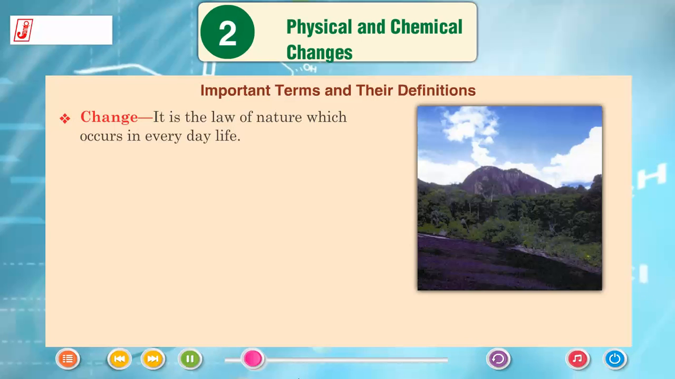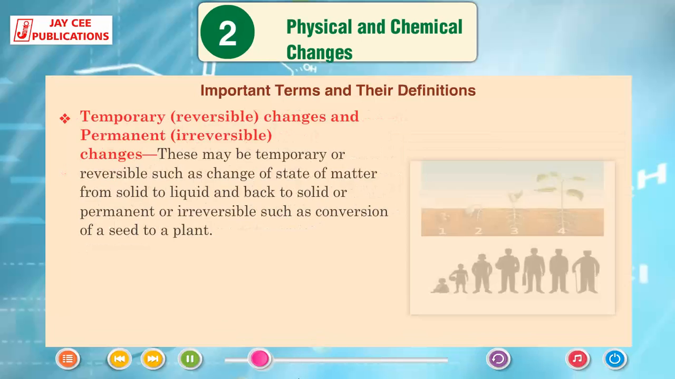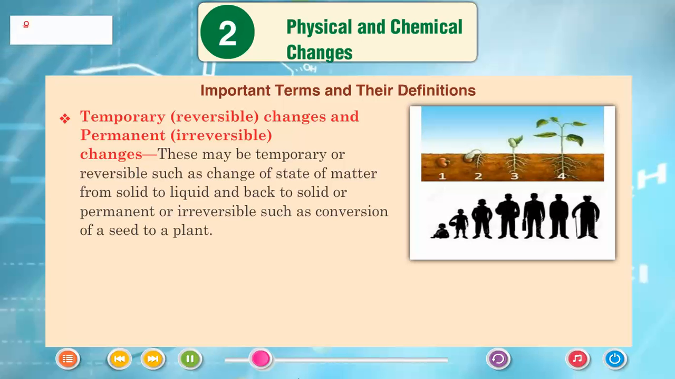Change. It is the law of nature which occurs in everyday life. Natural and man-made changes. These changes may be natural, such as growth of living things, or man-made, such as burning, melting of substances, and chemical reactions. Temporary or reversible changes, and permanent or irreversible changes. These may be temporary or reversible, such as change of state of matter from solid to liquid and back to solid, or permanent, irreversible, such as conversion of a seed to a plant.